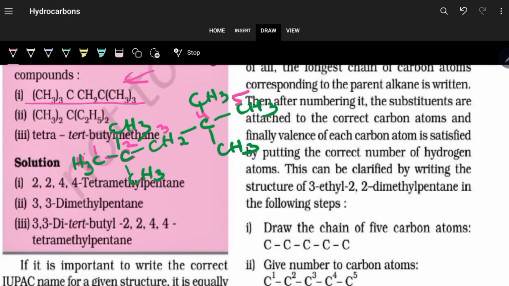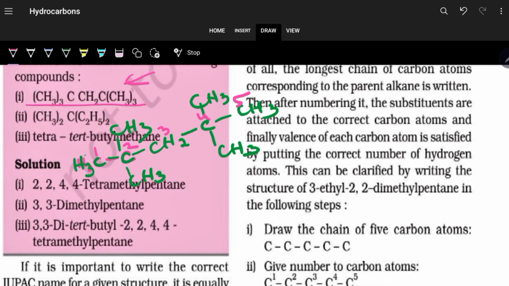Now you see what happens. If you do this, then the lowest locant rule will say, yes, you have 2 plus 2 for 2-methyl. You have 4 plus 4 for again 2-methyl. And this is it. So if you number it 1, 2, 3, 4, it's the same thing, 2 position or 4 position. So any way you number, it is like this.